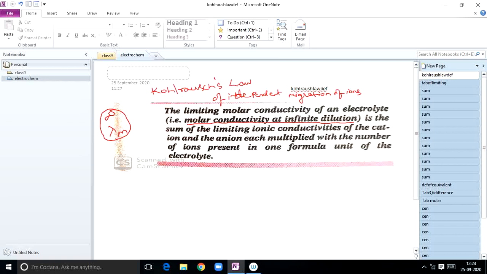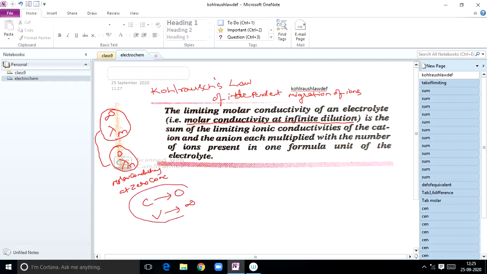Molar conductivity at infinite dilution is represented by lambda m infinity, or in some books it is denoted by lambda m naught. Lambda m naught represents molar conductivity at zero concentration. Both terms are the same, but in some books they call it lambda m infinity, molar conductivity at infinite dilution, and lambda m naught means molar conductivity at zero concentration. Zero concentration or infinite dilution, both are the same.